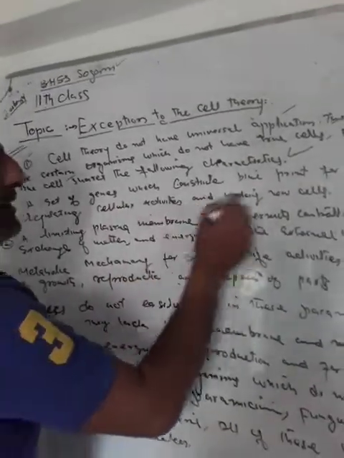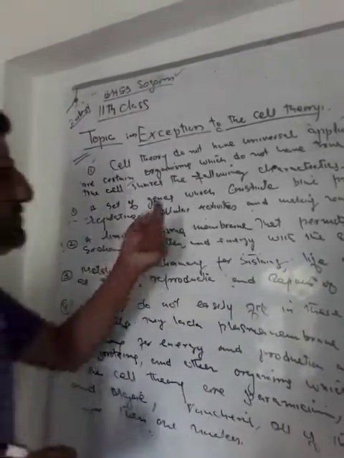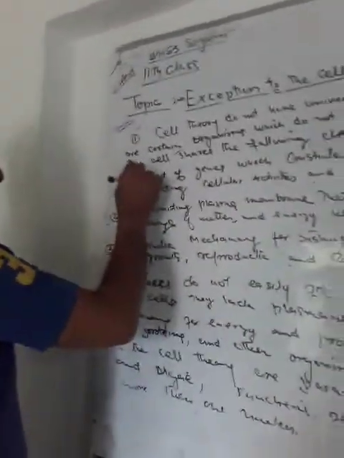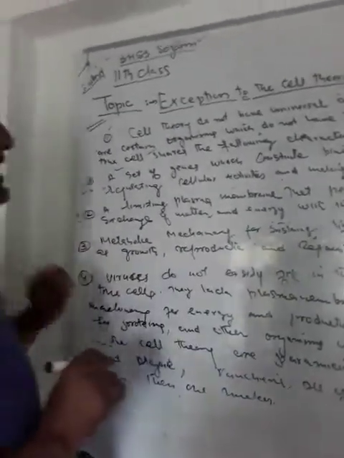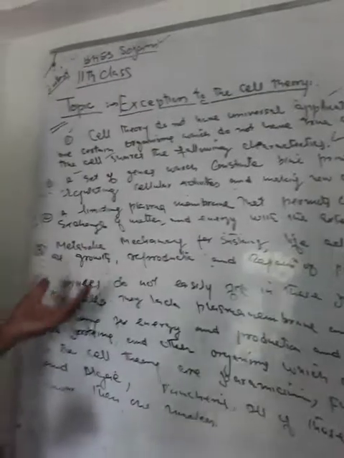For example, a set of genes which constitute blueprint for regulating cellular activities and making new cells. A set of genes which constitute blueprint for regulating cellular activities and making new cells.